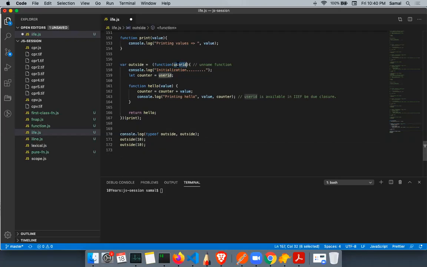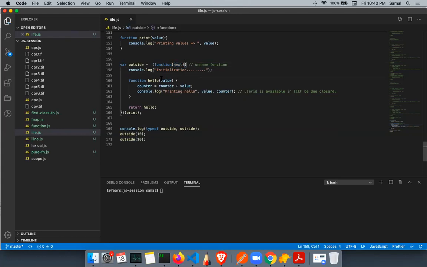Let me just call this next. For better clarity, I'll remove this. Now I'm making it a little bit complicated. So what is really happening? I call this function and pass a function as a reference to it in this iffy function, and it is executed.